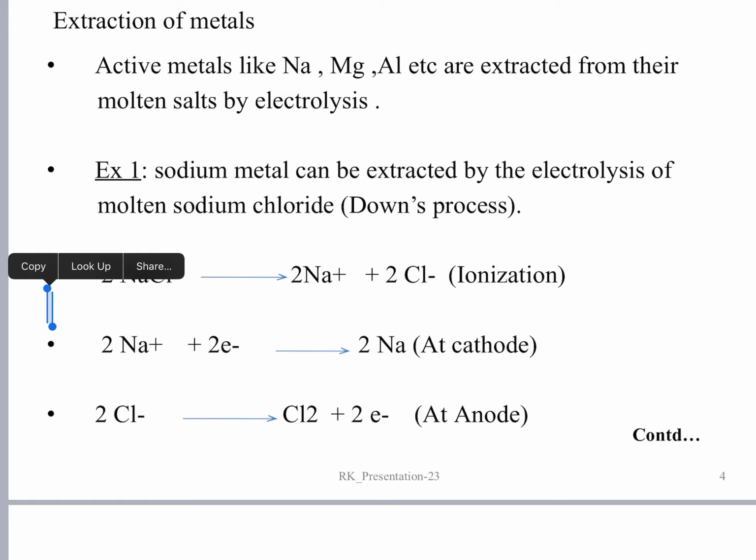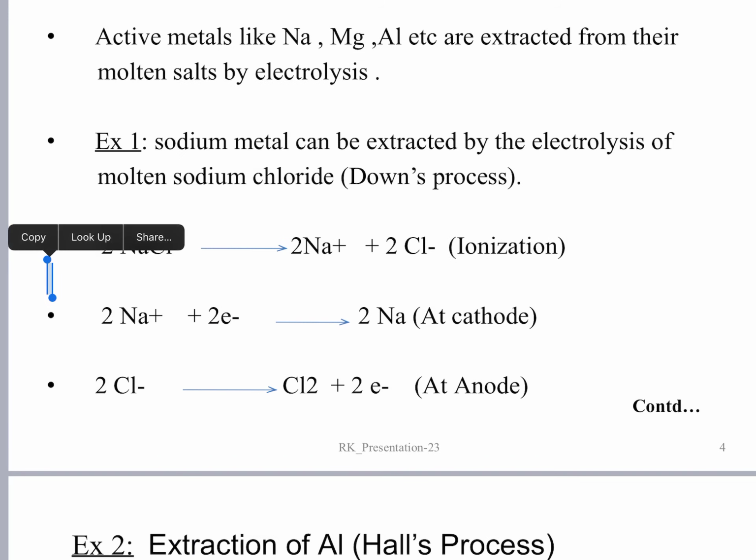These platinum rods are connected to the terminals of an external EMF like a battery. One of the platinum rods becomes positively charged and the other becomes negatively charged.